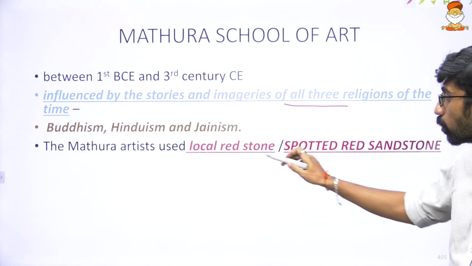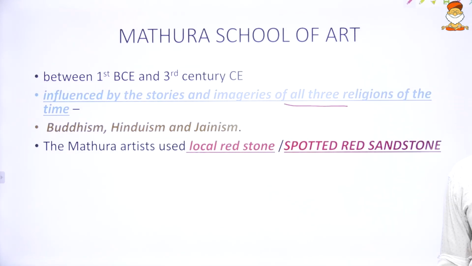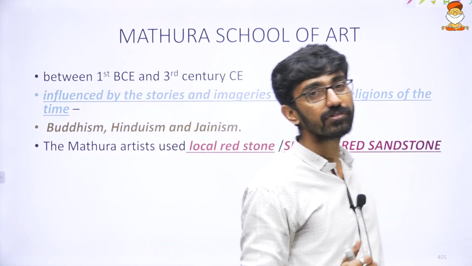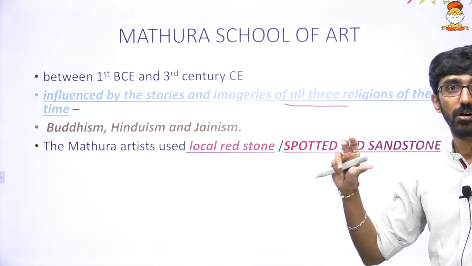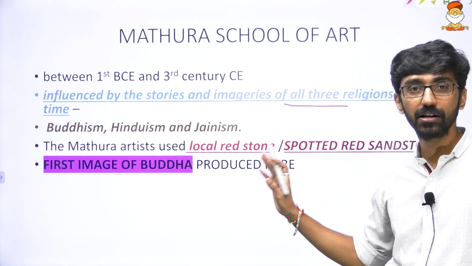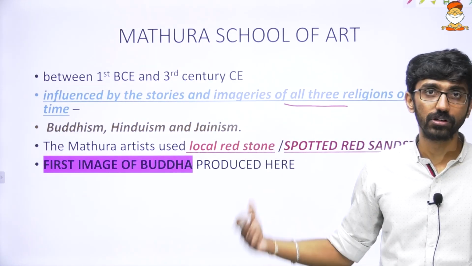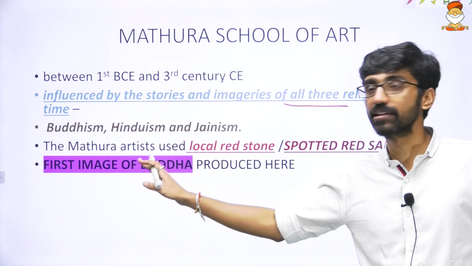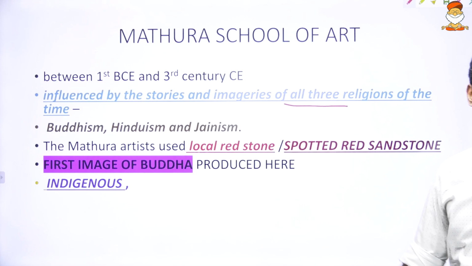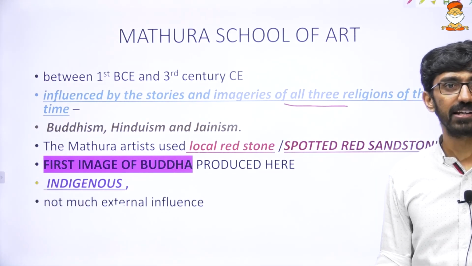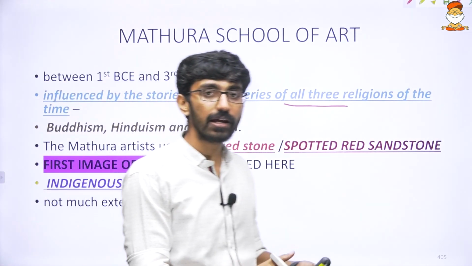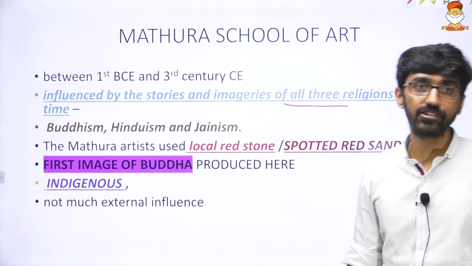And Mathura artists used the local red sandstone, the white spotted red sandstone. Gandhara used bluish grey sandstone in the earlier time period, and stucco or lime plaster in the second stage of its development. But in this Mathura school, one local red stone, the white spotted red sandstone, is used. And the first idol of Buddha was produced in this particular school, because it is slightly older, going back to the 1st century BC while Gandhara school is from 50 BC. Mathura is slightly older, and it is indigenous. External influence is there, but not much. Majorly it is Indian influence, because we can see Hinduism and Jainism representation.